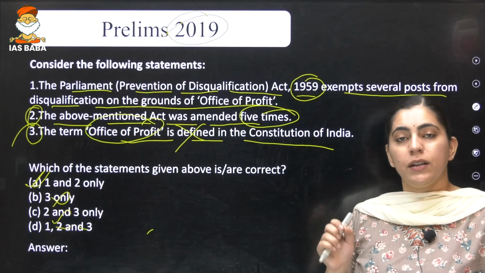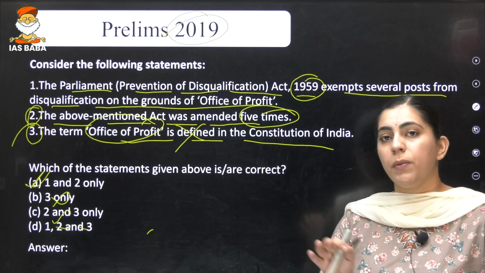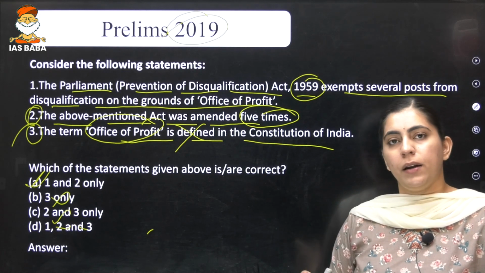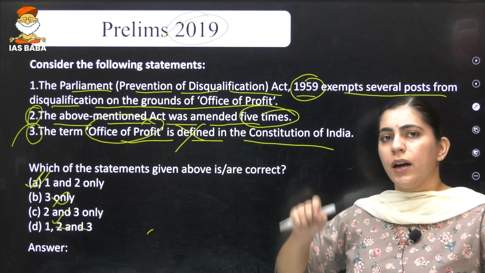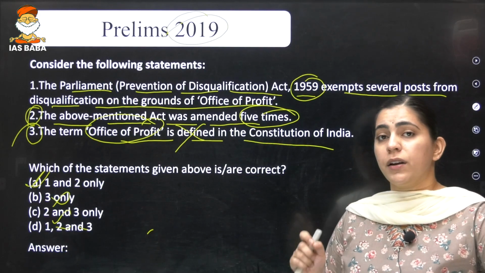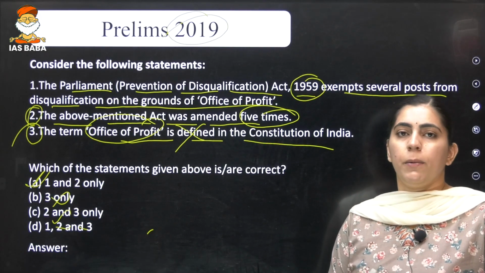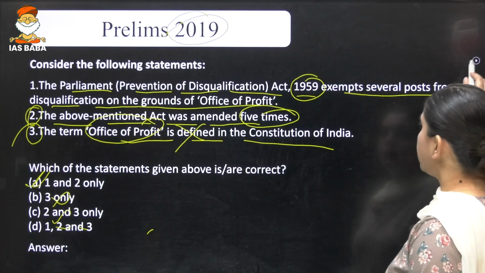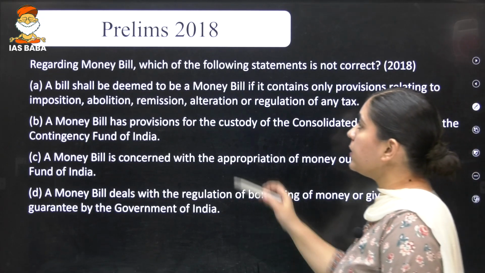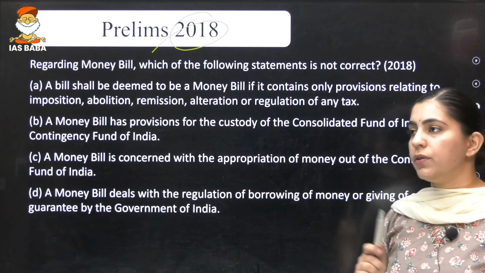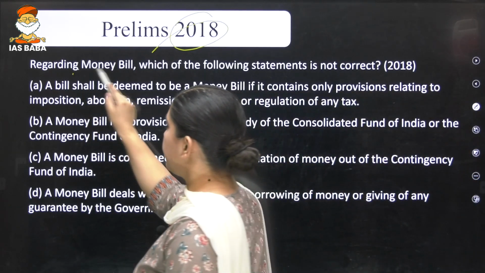As a human being, it is impossible to remember how many times a particular act has been amended by the Parliament. So this was something you should not be expected to know. But the third statement is something you should definitely know, that office of profit is not mentioned in the Constitution. Right? So now let's come to the 2018 question again, which is related to the money bill.